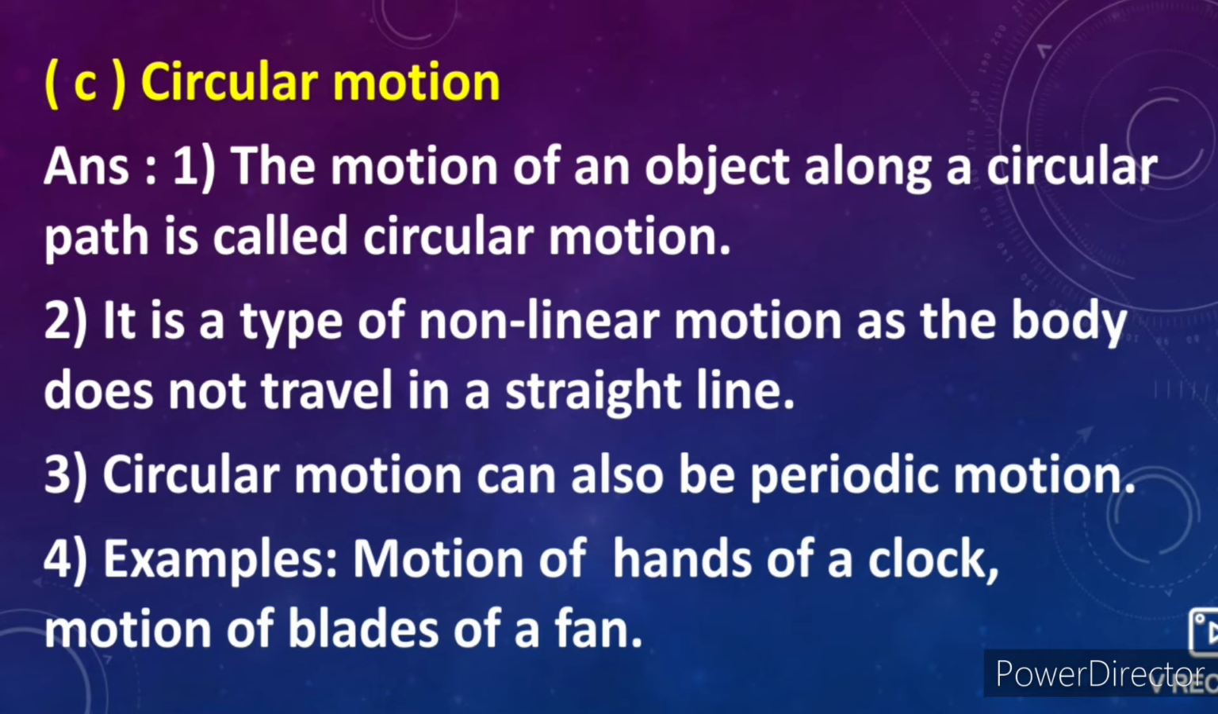C. Circular motion. Answer: 1. The motion of an object along a circular path is called circular motion. 2. It is a type of non-linear motion as the body does not travel in a straight line. 3. Circular motion can also be periodic motion. 4. Examples: motion of hands of a clock and motion of blades of a fan.